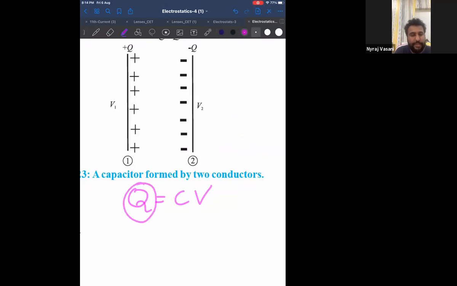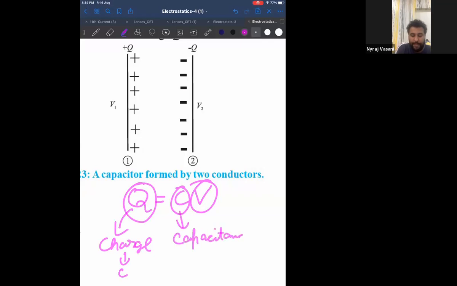Where Q is the charge, what is C? Capacitance. What is V? Potential or potential difference. Now Q is a charge. What is the SI unit of charge? Coulomb. Correct? C is the capacitance or capacity, and the SI unit of capacitance is farad, and V is your potential.